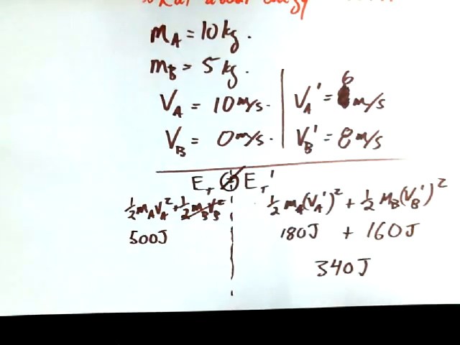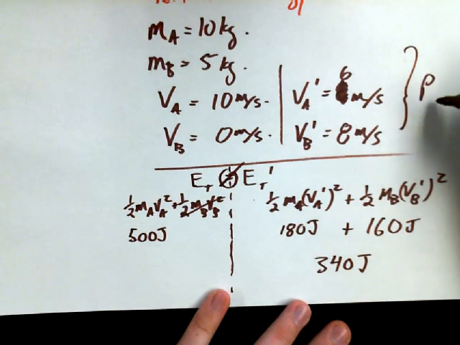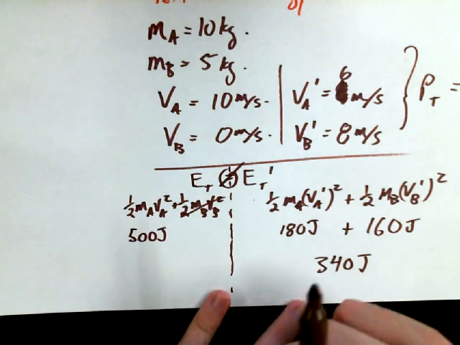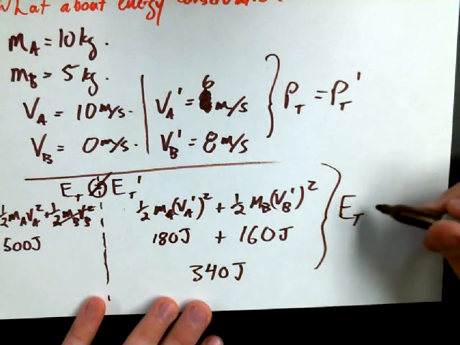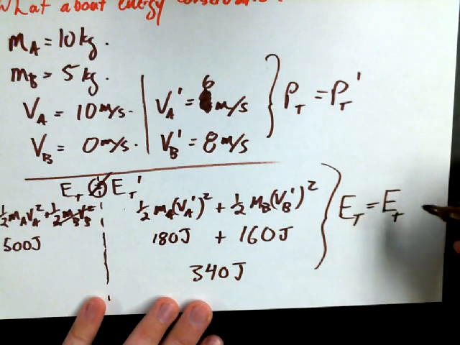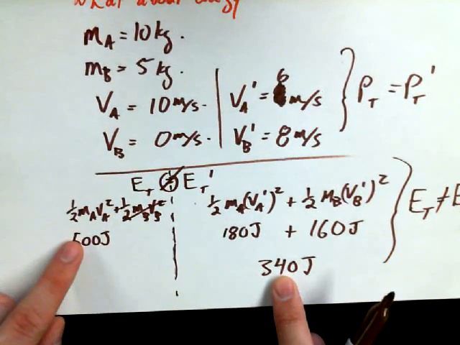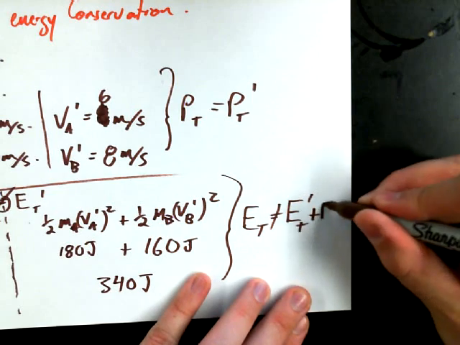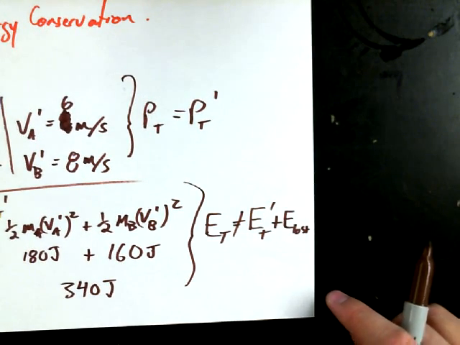That means that that equal sign is not true. We showed that momentum was conserved. We said that P total was equal to P total primed. You can go back and do the calculations, make sure we didn't make any mistakes. But what we can't say is that E total is equal to E total primed. We just can't say that. There's a missing 160 joules. So we could say that E total is equal to E total primed plus energy lost. And the amount of energy that's been lost has been 160 joules.